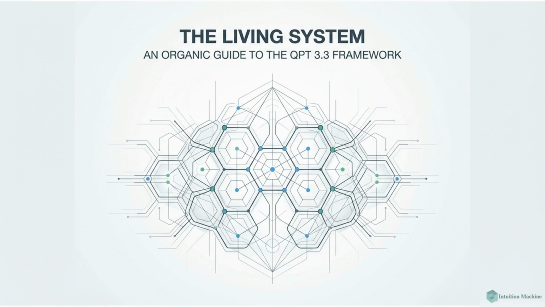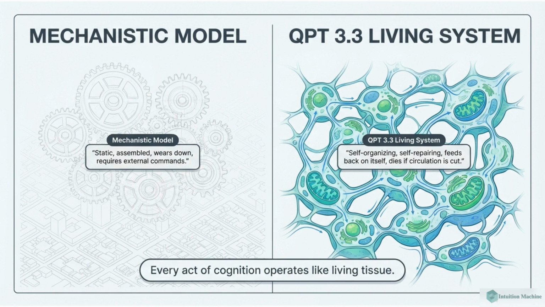Welcome to the Living System, an organic guide to the QPT 3.3 framework. The QPT 3.3 living system contrasts with the mechanistic model. It's self-organizing, self-repairing, and feeds on itself. The core concept is that every act of cognition operates like living tissue.